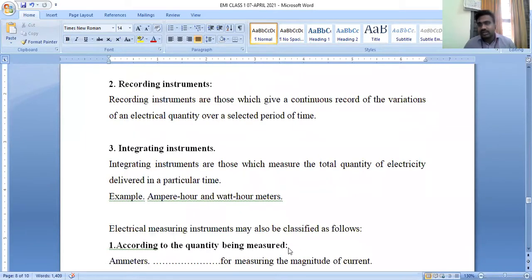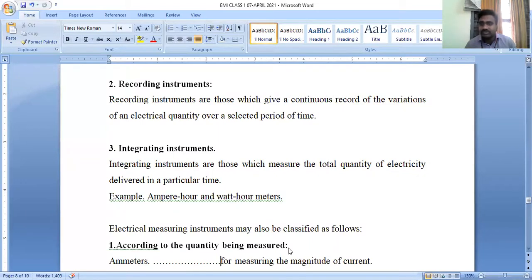So if we see the classification of instruments depending upon electrical measurement, instruments are classified into two types: absolute and secondary. Again, secondary instruments are classified into three types: indicating type instruments, recording type instruments, and integrating type instruments. Indicating type instruments indicate a particular value on a calibrated scale, an instantaneous value with respect to time.